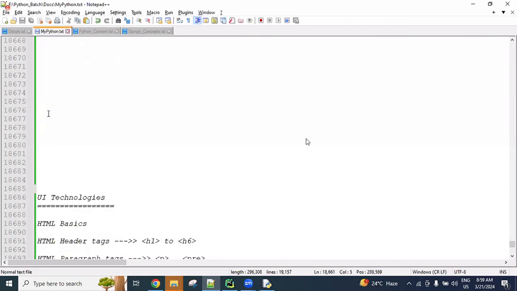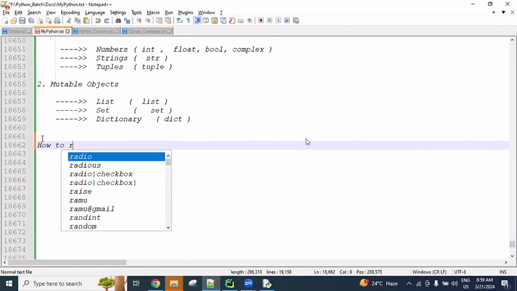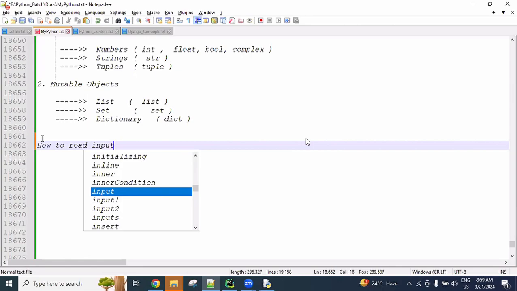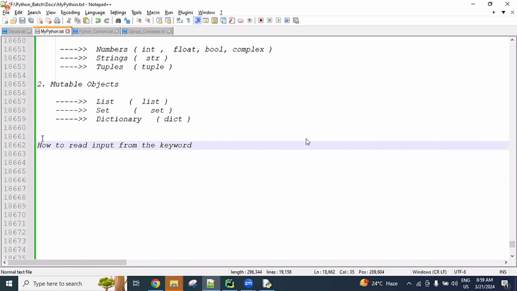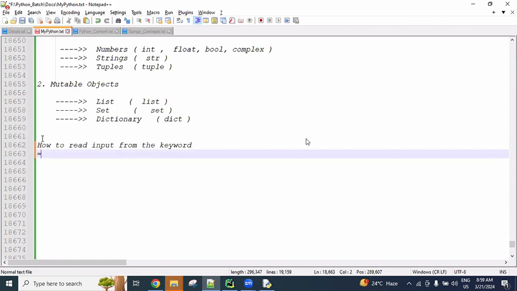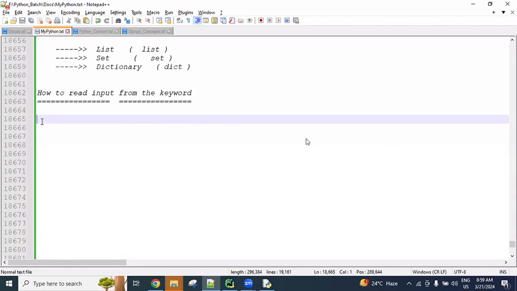Okay. Next major point: how to read input from the keyboard, or from the command line prompt, in Python. That is important to know. So far we used a equal to 10 statically. Later I want to accept input from the user. Python is providing the input function.